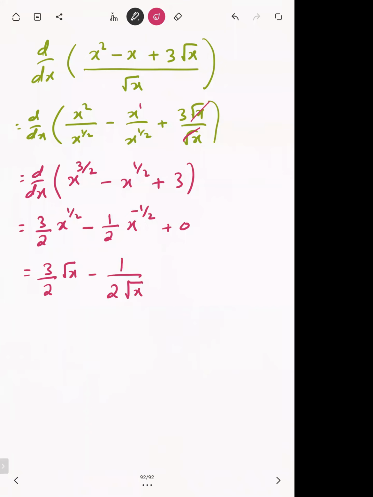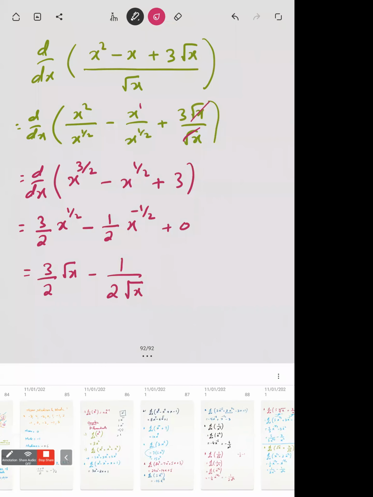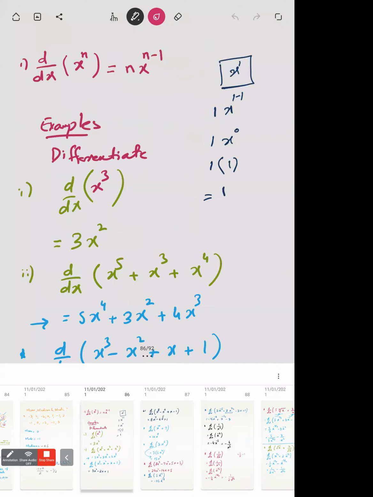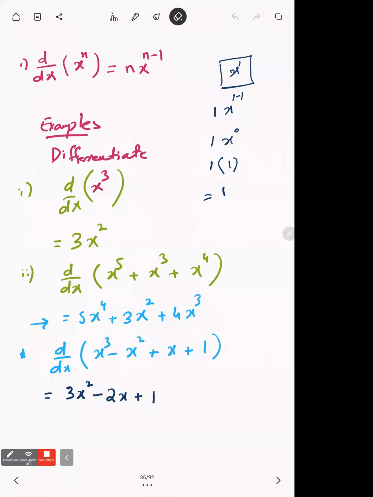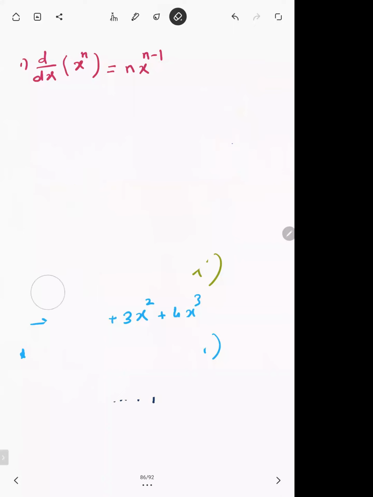So we did some practice by using that first rule. Now the second rule. If there is a whole power, like we know x raised to power n, we know how to differentiate it: n will become coefficient and you'll subtract 1 from the power.